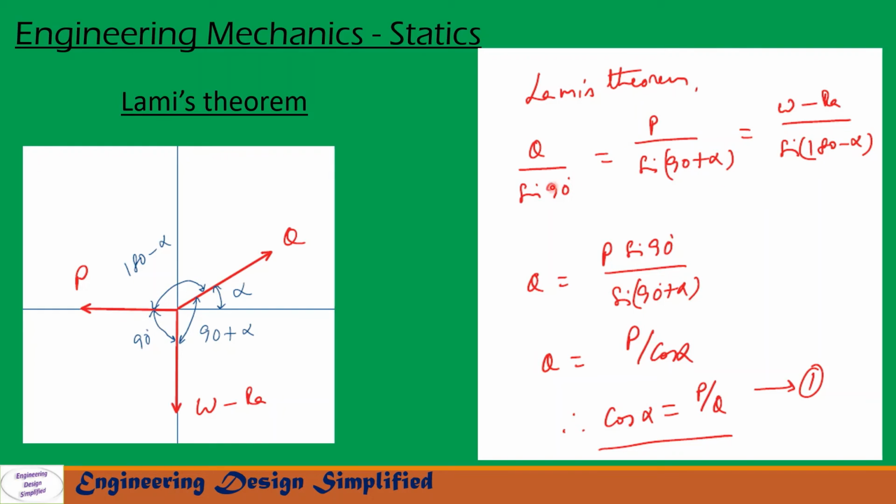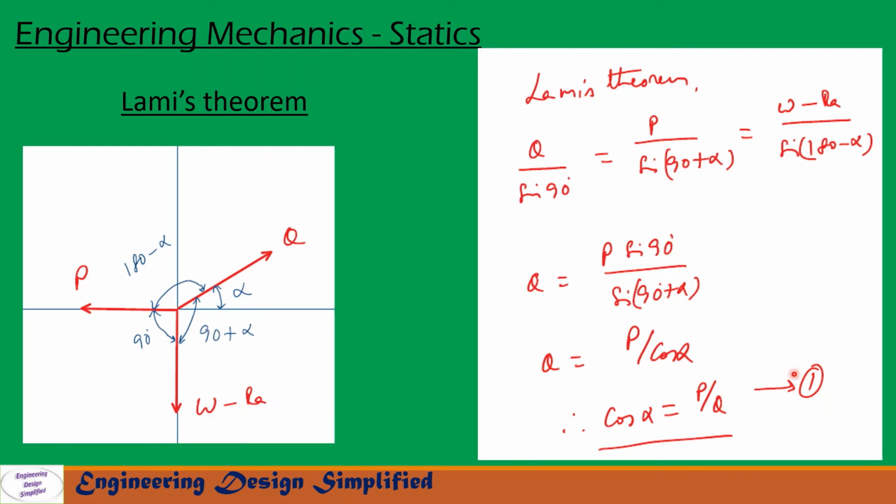So from the first and second terms, we can write Q equal to P sine 90 by sine 90 plus alpha. So sine 90 equal to 1, and sine 90 plus alpha can be written as cos alpha. So here we have Q equal to P by cos alpha. So from this, cos alpha can be written as cos alpha equal to P by Q. Alpha can be found as alpha equal to cos inverse P by Q.